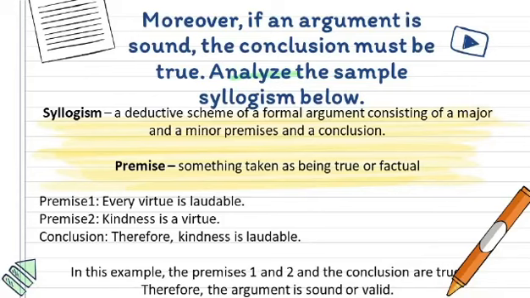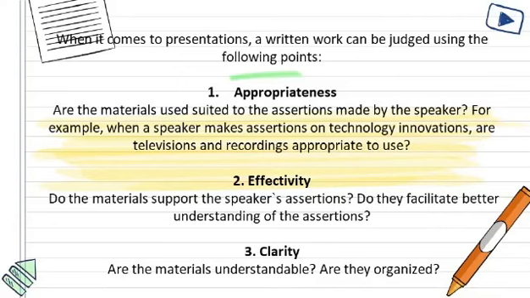When it comes to presentations, a written work can be judged using the following points. Appropriateness, are the materials used suited to the assertions made by the speaker? For example, when a speaker makes assertions on technology innovations, are televisions and recordings appropriate to use? Effectivity, do the materials support the speaker's assertions? Do they facilitate better understanding of the assertions? Clarity, are the materials understandable? Are they organized?